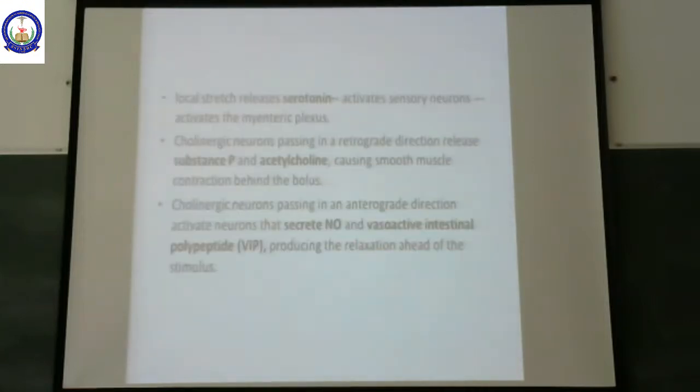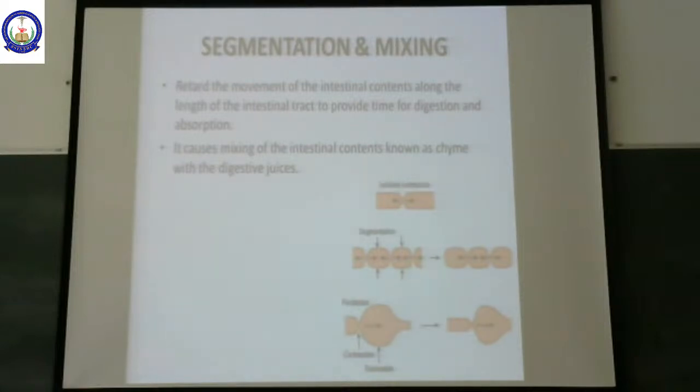Now, in the stomach we can see two types of movements. One is the peristaltic movement, which is going to push the food, that is the bolus which enters into the stomach. Now it combines with the gastric acid. With the help of segmentation and mixing movements, the food is going to mix with the acid as well as gastric juice.